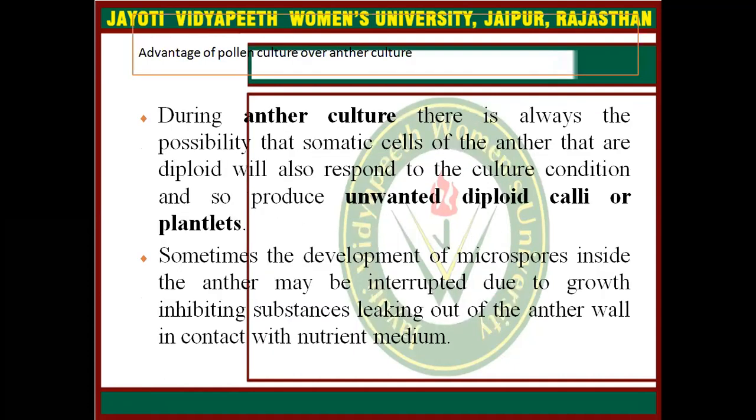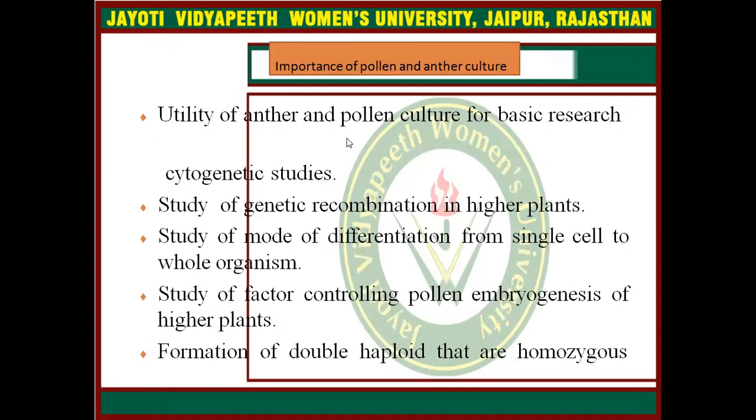What are the advantages of pollen culture over anther culture? During anther culture, there is always a possibility that somatic cells of the anther that are diploid will also respond to the culture condition and so produce unwanted diploid calli or plantlets. Sometimes the development of microspores inside the anther may be interrupted due to growth inhibiting substances leaking out of the anther wall in contact with nutrient medium.